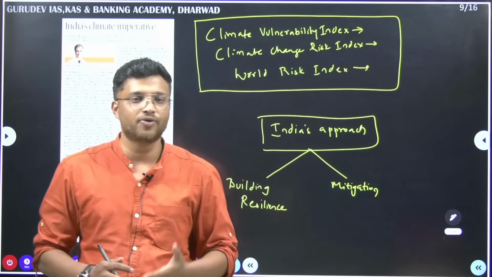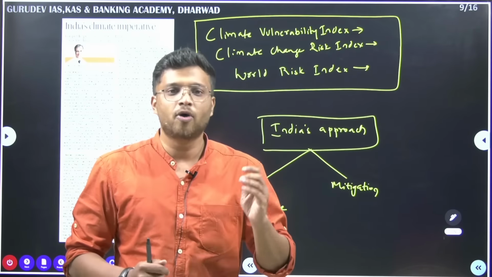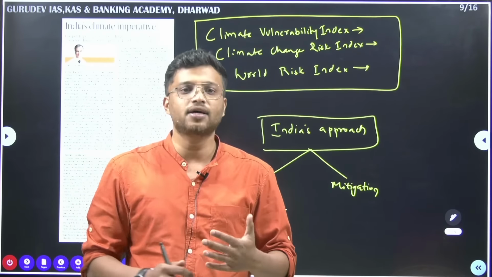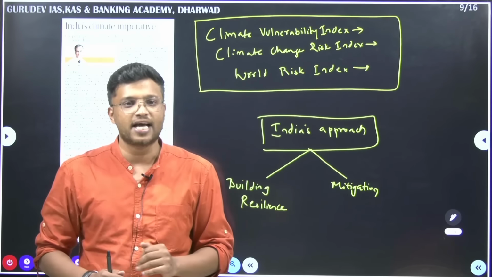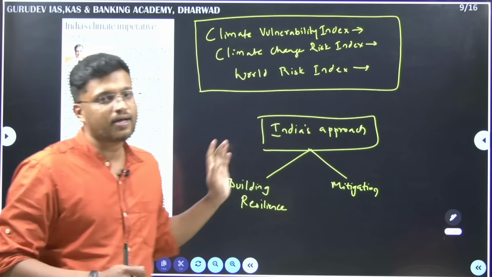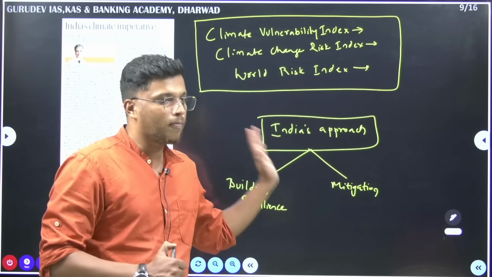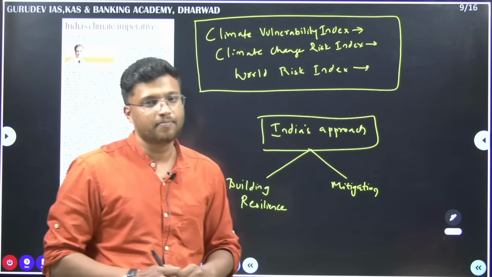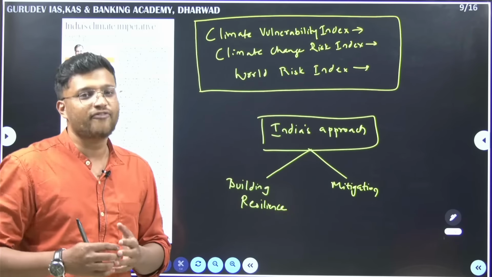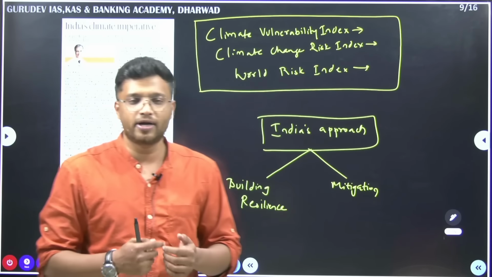The heat wave was intense. In the monsoons as well, we have seen in the previous video how monsoon temperatures are higher than the summer temperatures that we had. So climate change is real. Climate change has been affecting us. Here the writer says that there are two approaches for India to combat this climate change. First is building resilience, as I told. Second is mitigation. Mitigation is so that no more climate change takes place in the already damaged environment.